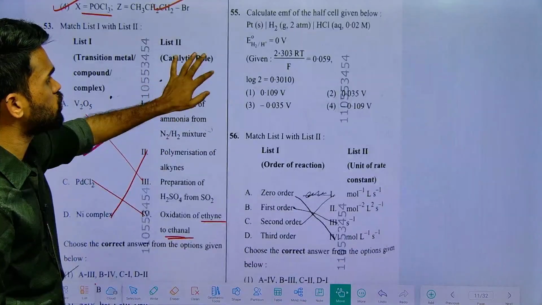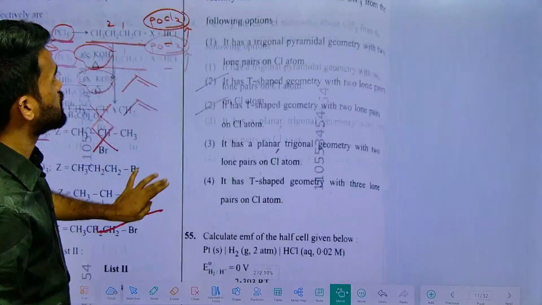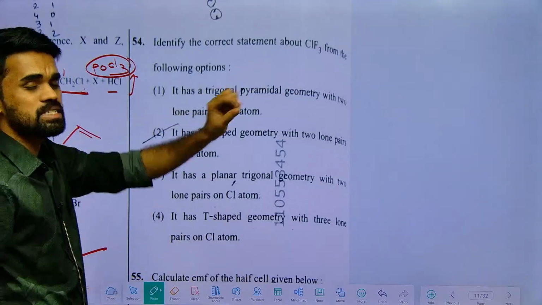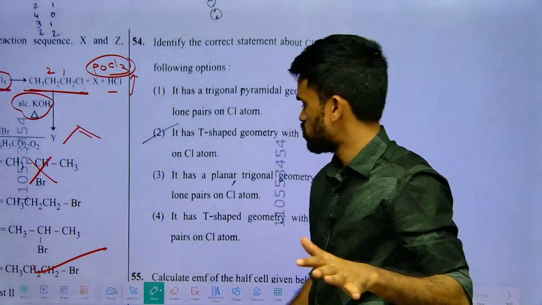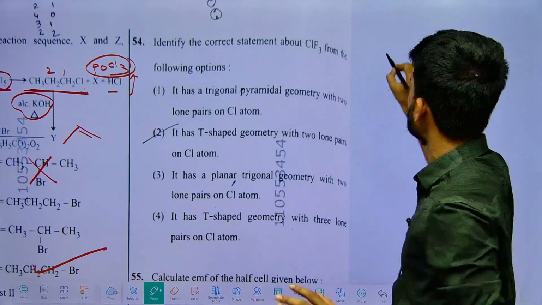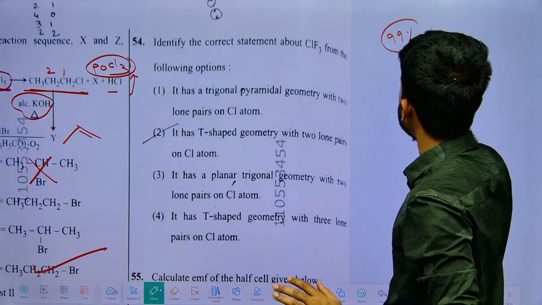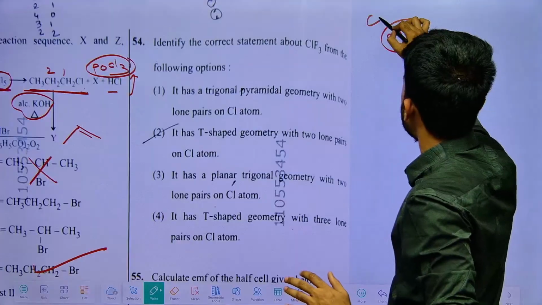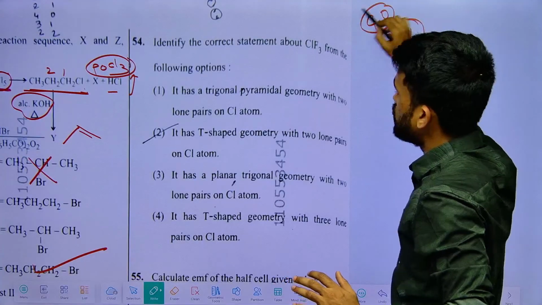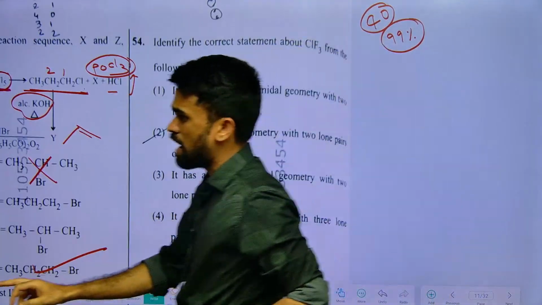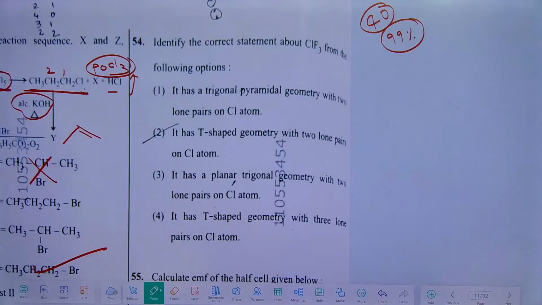If you have any confusion, please let me know in the comment box. Then next, see, even direct questions, all these things I have discussed in the class itself. Even in the crash course I have discussed maximum topics. Almost 99% of these topics were covered in the crash course that we conducted for the last 40 days. I have discussed everything that came in this paper. So those who are watching, even the crash course students, if you are watching this live session, please mention if anything is out of our discussion.